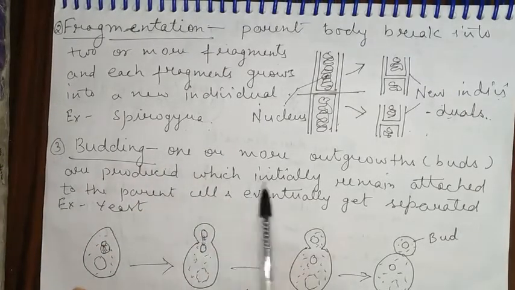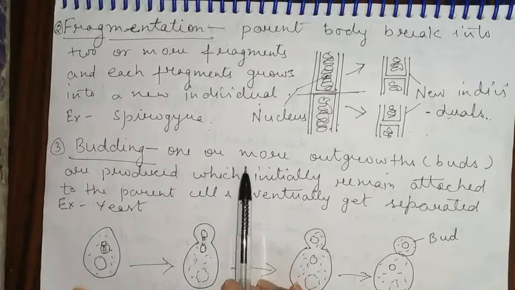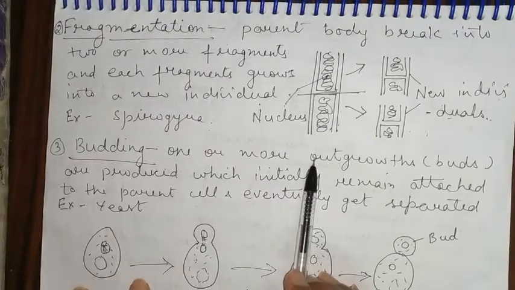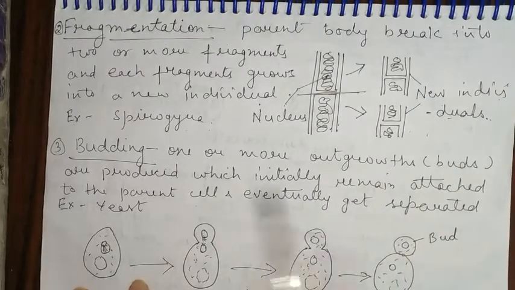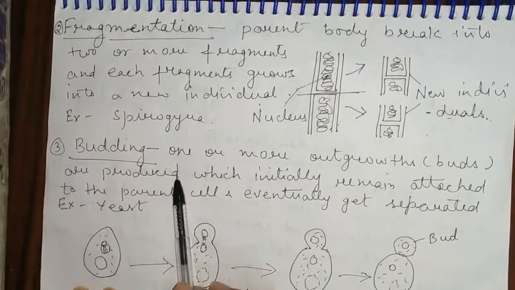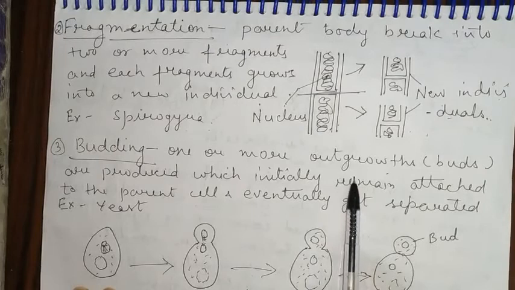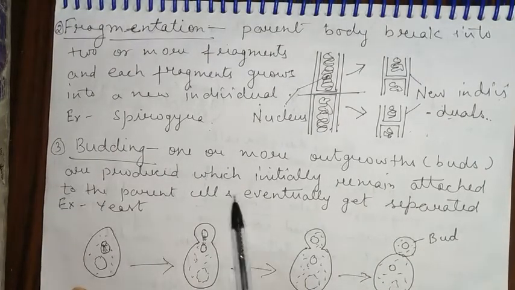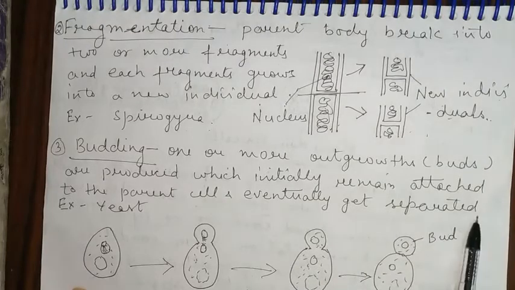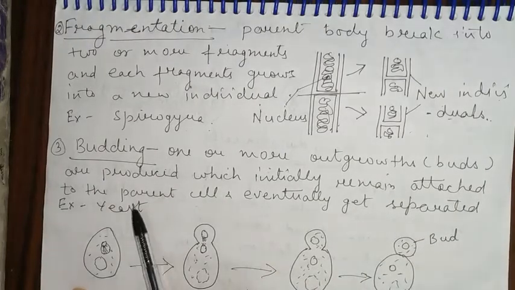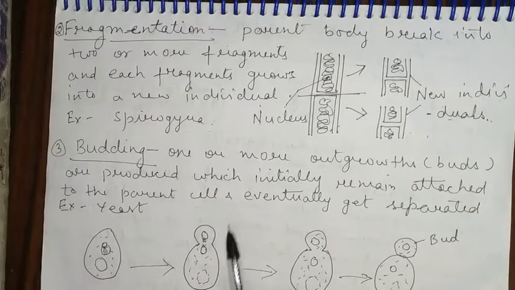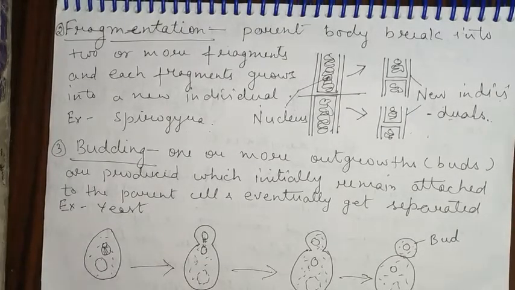The third one is budding. It is also a mode of asexual reproduction in which one or more outgrowths or buds are produced, which initially remain attached to the parent cell and eventually get separated from it and grow into a new individual. The example is yeast.